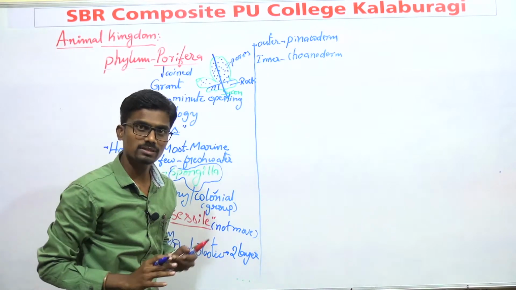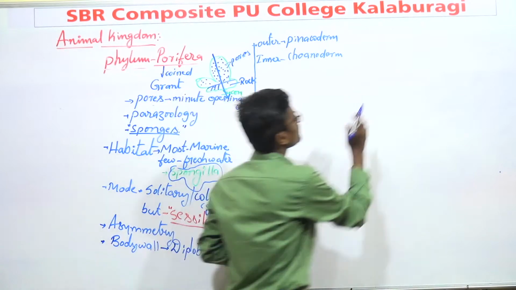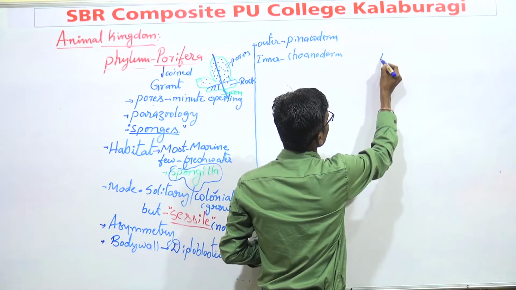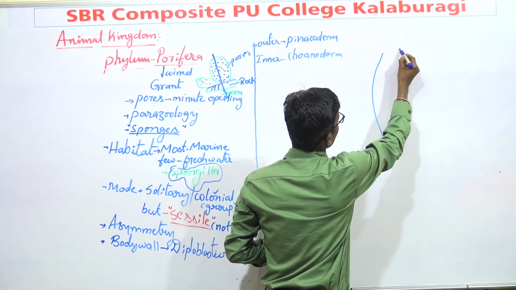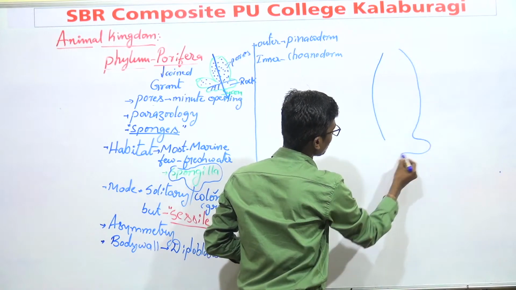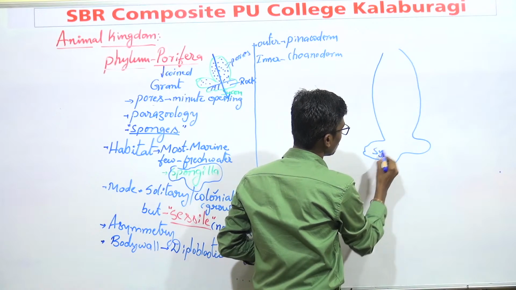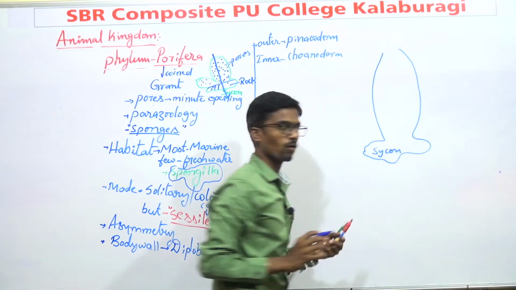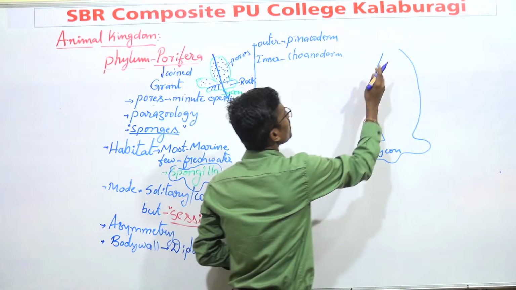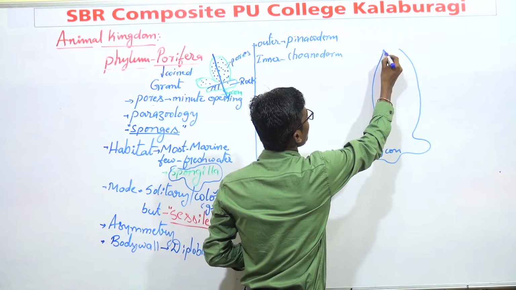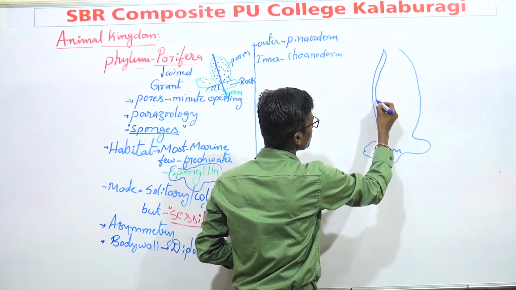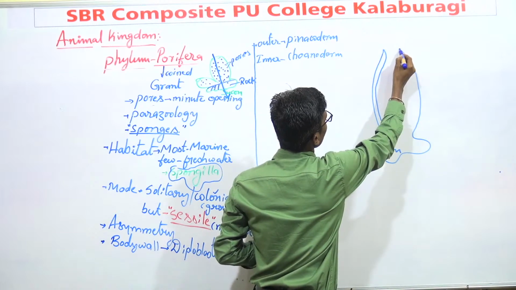How they are present is better understood from this diagram that I have drawn. It is one animal, that is Sycon. This is the outer layer, and this is the inner layer.